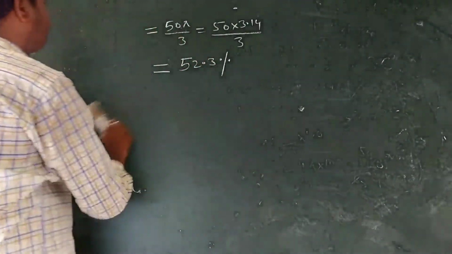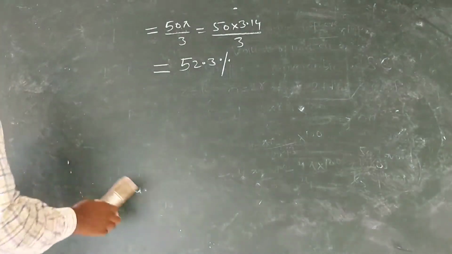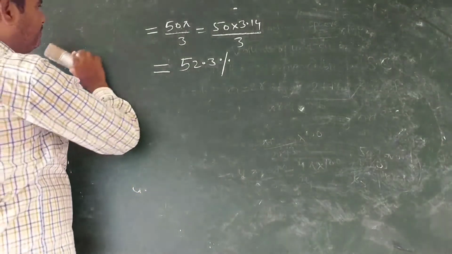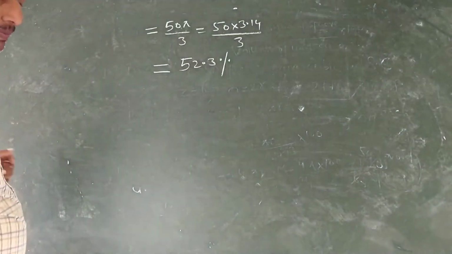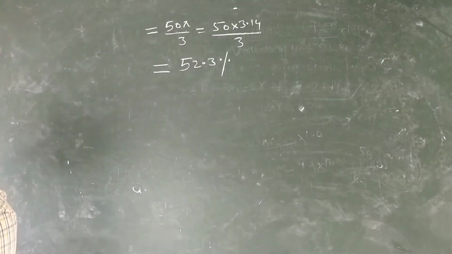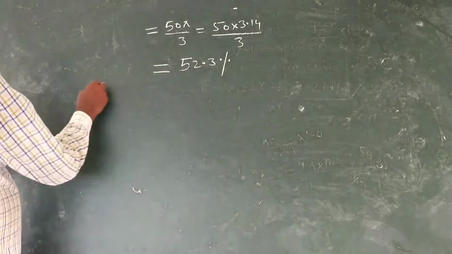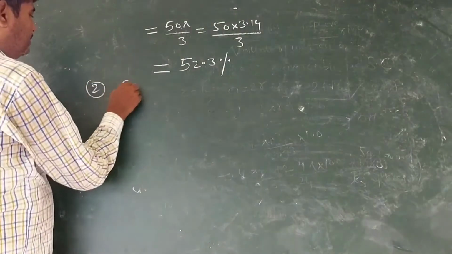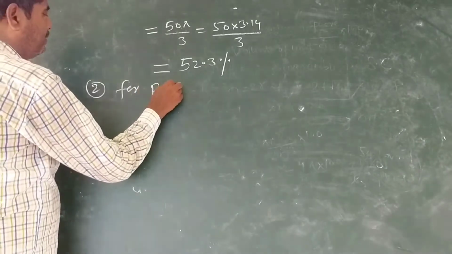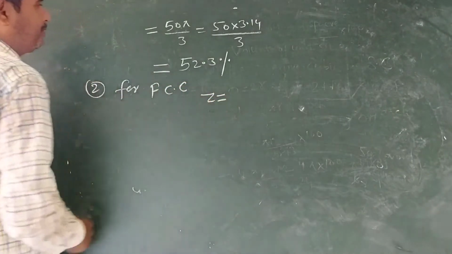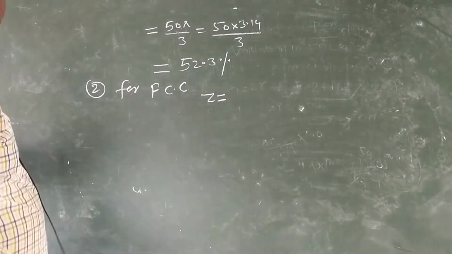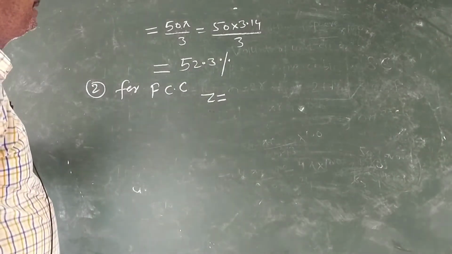Next, for FCC, number 2. For FCC, Z is equal to the number of constituents present in a face-centered cube.